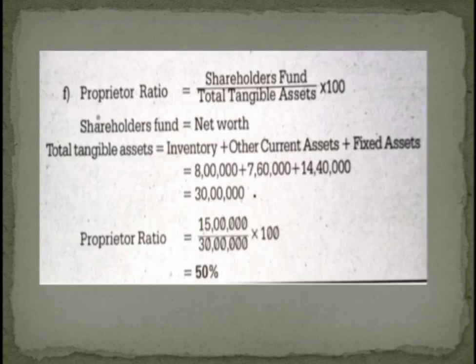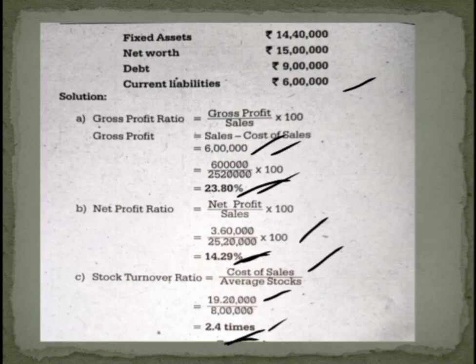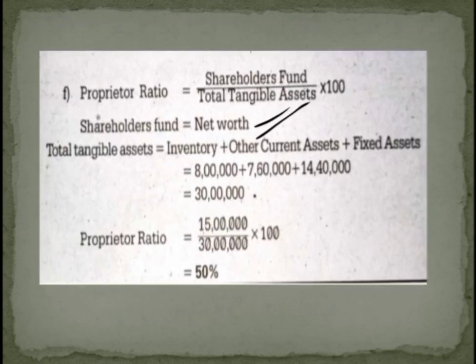Then the last requirement is to calculate the proprietary ratio. The formula is shareholders funds divided by total tangible assets into 100. So here shareholders funds is equal to the net worth of the company. So in the numerator directly you can write the net worth value which is given in the question here, that is 15 lakh. But coming to the denominator, you have to write total tangible assets. It includes all assets, that is fixed assets and current assets, and also investments if it is given in the question.